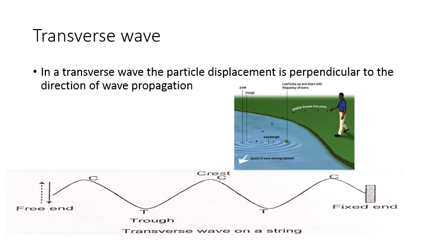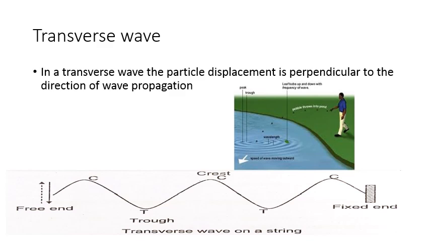So, what is a wave? A disturbance created in a medium by repeated periodic motion of the particles of the medium is called a wave. What is wave motion? The transportation of disturbance from one place to another place in the medium is called wave motion. Wave motion is of two types, longitudinal and transverse. In longitudinal wave motion, the particles of the medium vibrate parallel to the propagation of the wave.